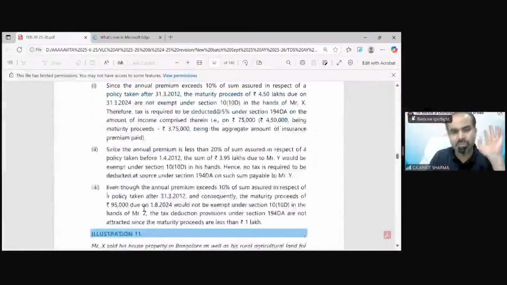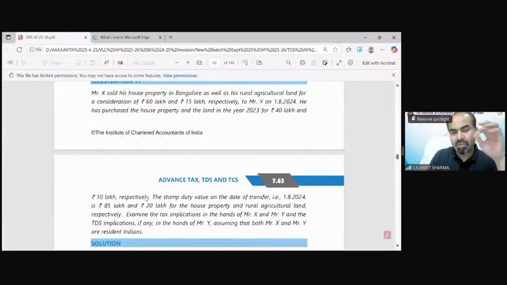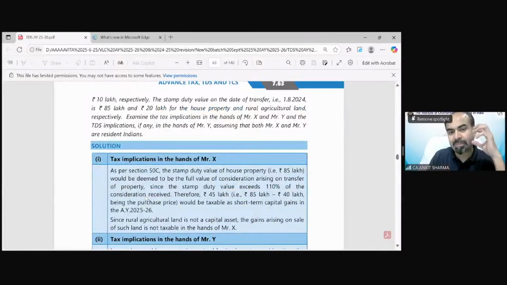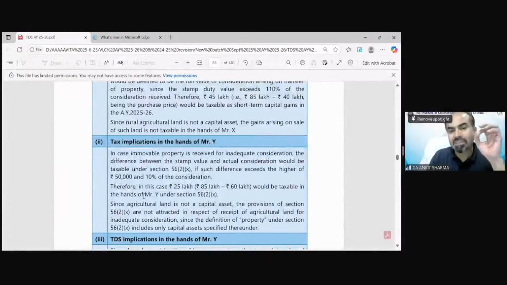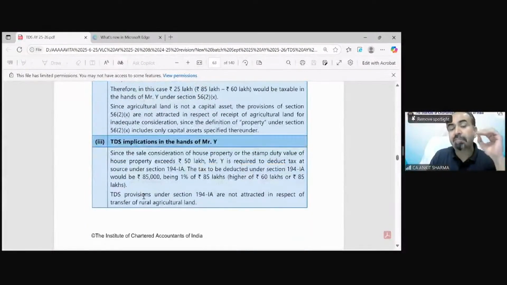Very simple provision. Then illustration number 11, that is regarding transfer of agricultural land. So this is a concept of capital gain procedure and TDS. Both are going to be asked in this question under section 194IA. We have discussed that if you transfer any immovable property except agricultural land, then section 194IA is applicable. If the stamp duty value or consideration exceeds 50 lakh rupees, TDS would be applicable at 1% on the stamp duty value or consideration, whichever is higher.